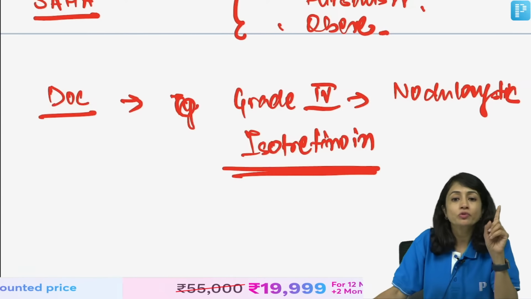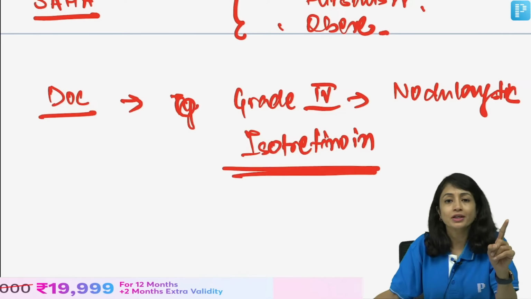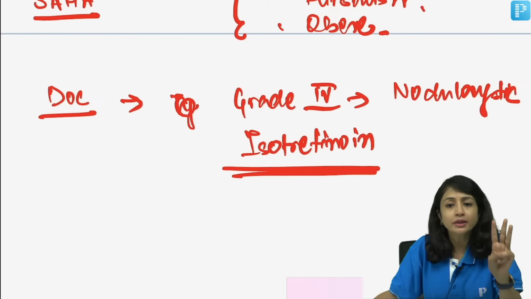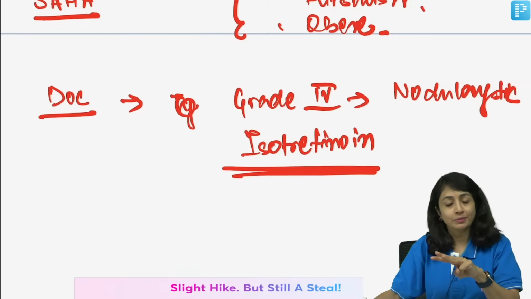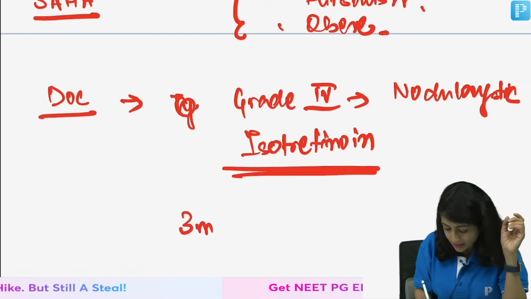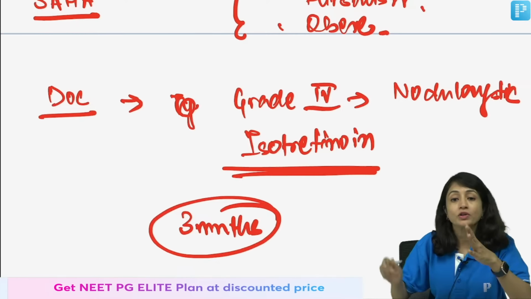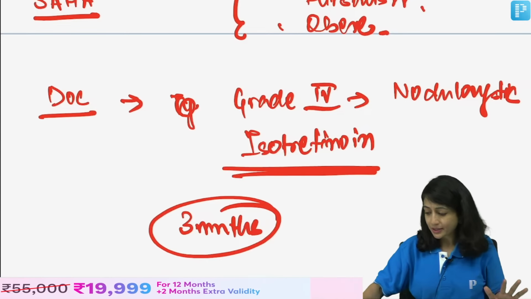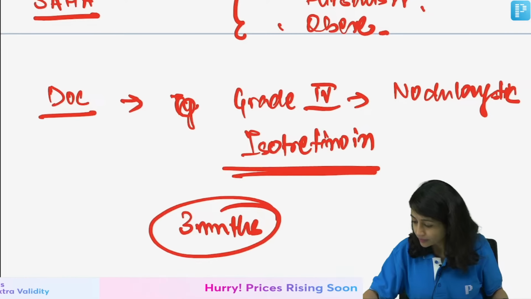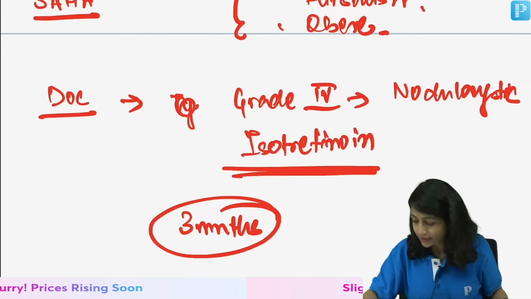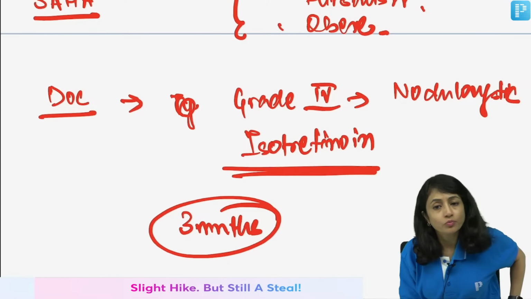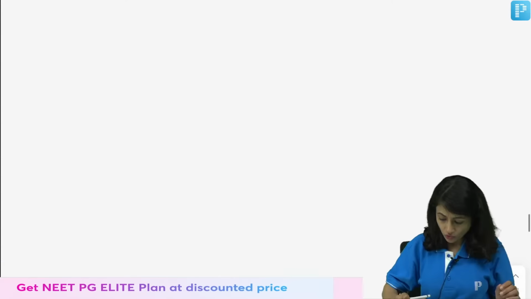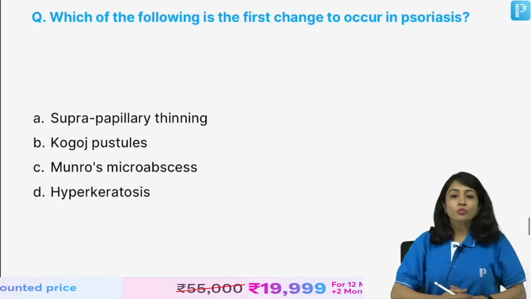The gap that should be kept between discontinuation of isotretinoin and planning a pregnancy is 3 months. Some books say 1 month, and some books say 6 months. So, we say it should be 3 months. At least a 3 month gap should be there between stopping isotretinoin and planning a pregnancy. I hope it's clear now. Isotretinoin's most important side effect is teratogenicity, but there are other side effects also. This is what I needed you to know about acne. Now, moving on to the next question.